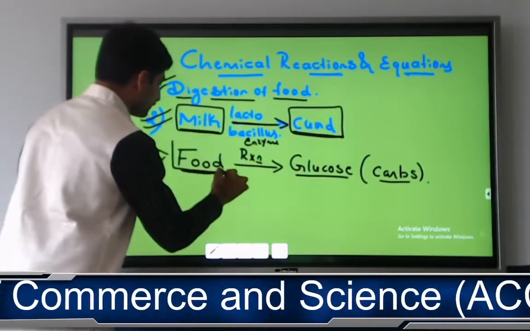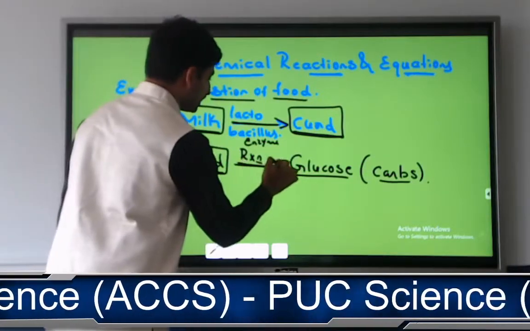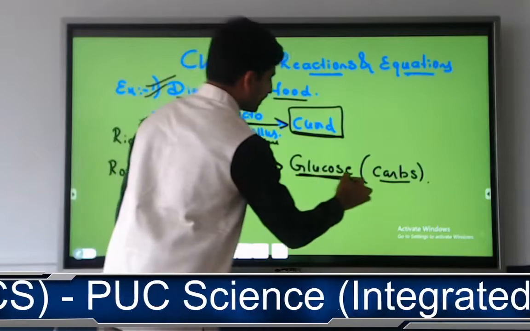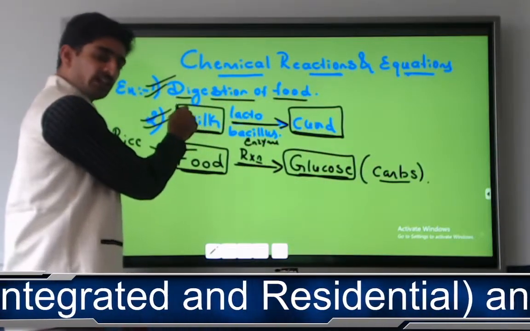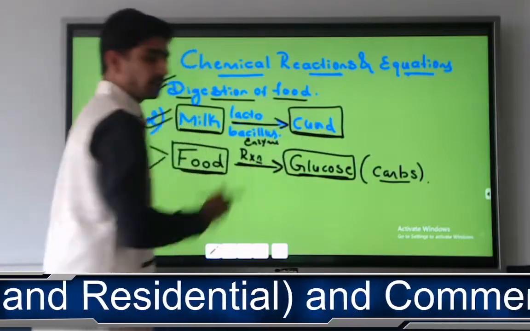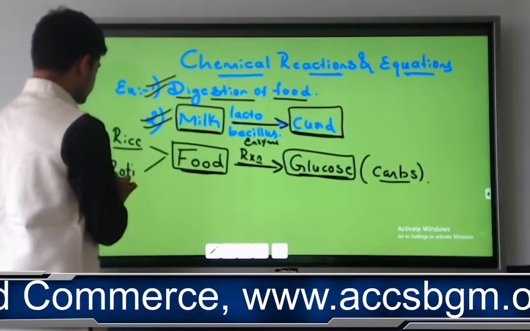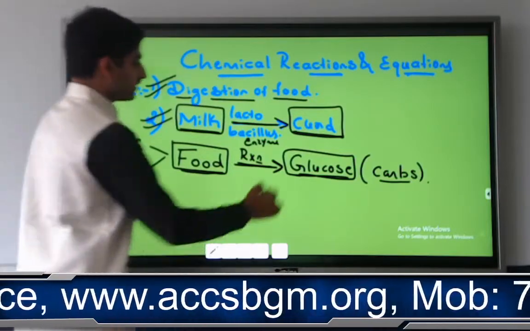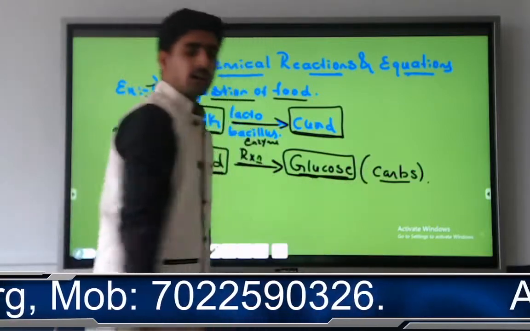Initially it was milk, now it has converted into curd. Initially it was food, rice or roti, and it has converted into glucose, which is a carbohydrate.